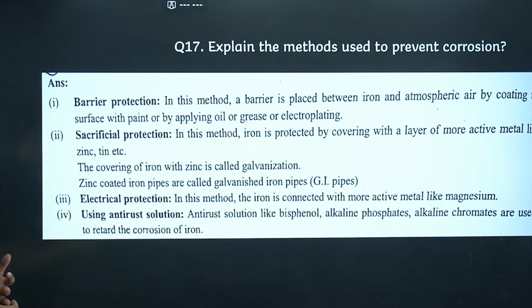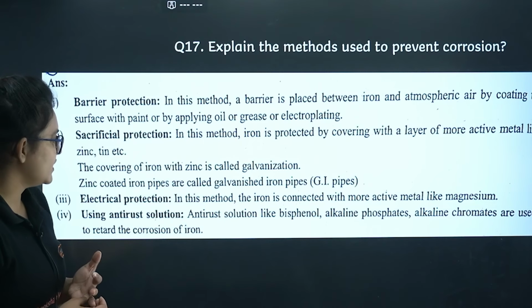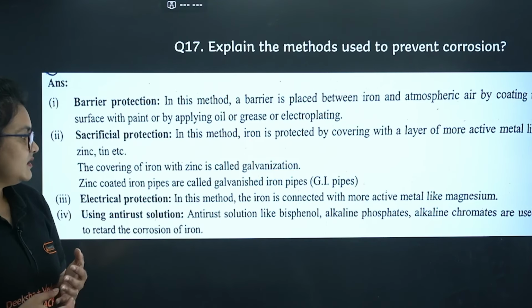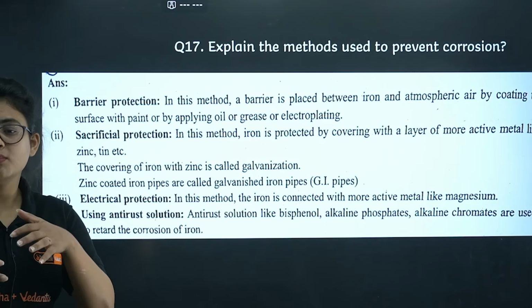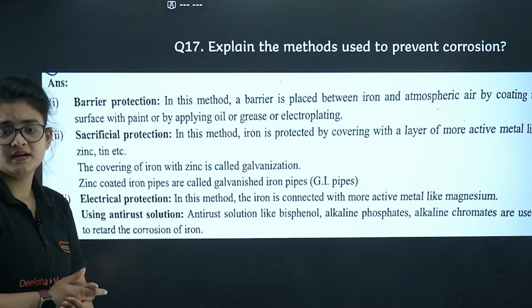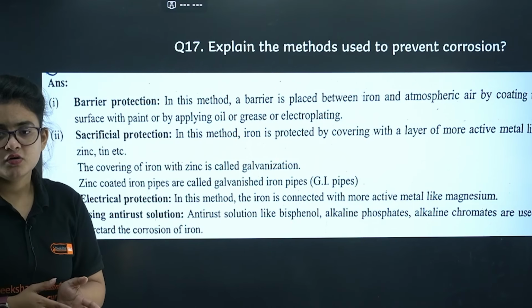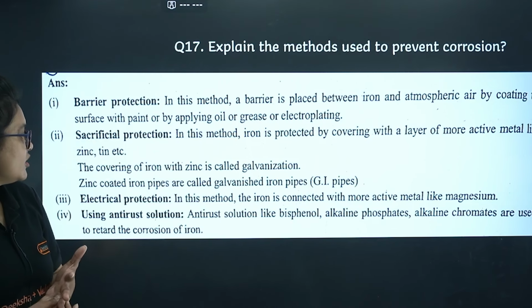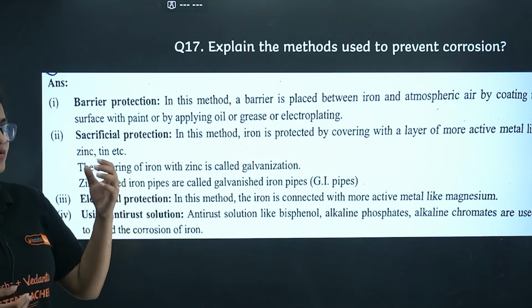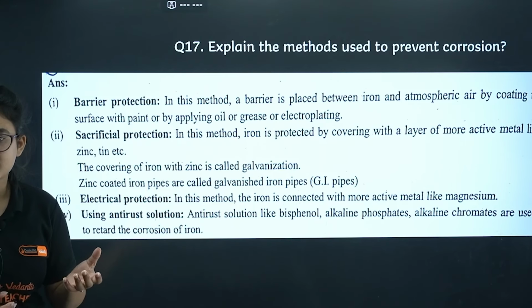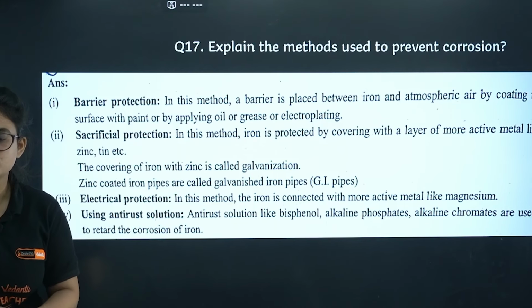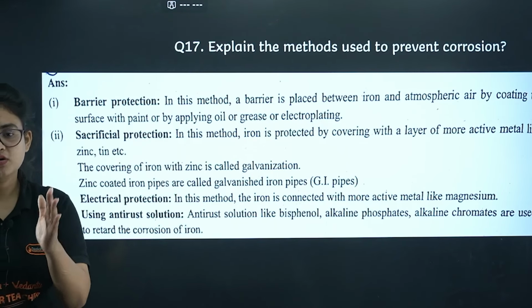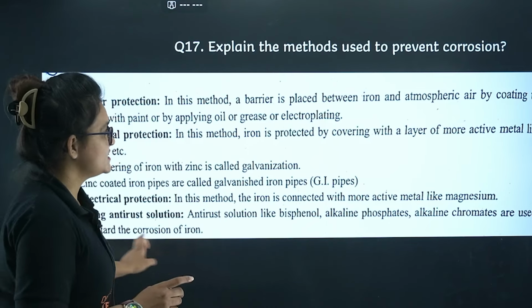Next you can see electrical protection also you can give, like in this particular case what happens, iron is connected to a more active metal. Let's say we can connect it to magnesium. Okay, next anti-rust solution, like you can use bisphenol, you can use alkaline phosphates. This type of anti-rust solution also you can use that will prevent corrosion. I guess it's clear. Let's proceed.